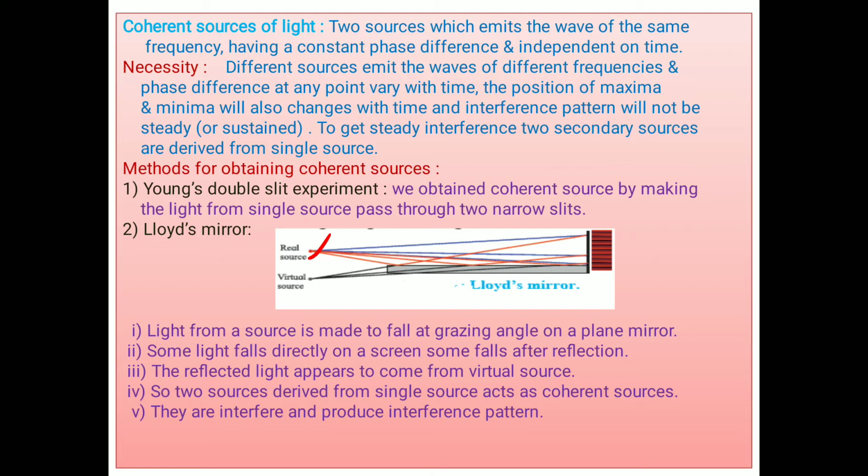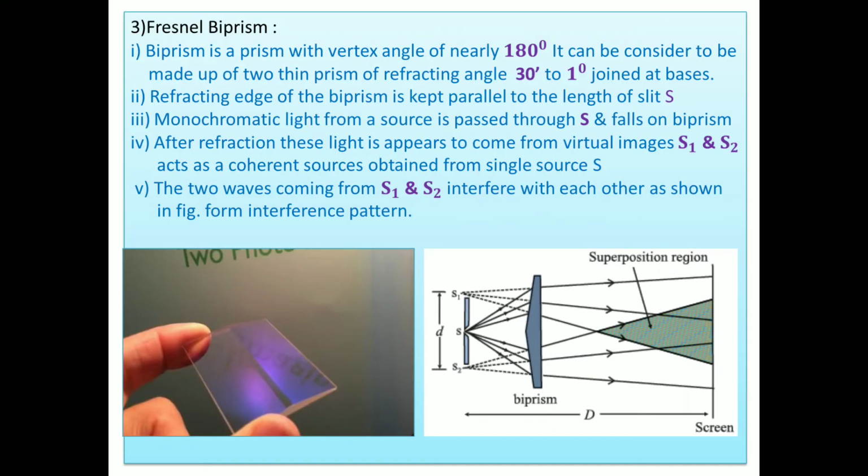Another method is also there, the biprism experiment. Fresnel in his biprism experiment used a biprism whose photograph is shown in this figure. Look at this figure, it is just like a glass plate having a small edge. At this edge, how much angle is made? This angle made at the edge is almost 180. Not exactly 180, a slant slope is there. Almost 180 means 179 degrees, near about, 178 or 179.